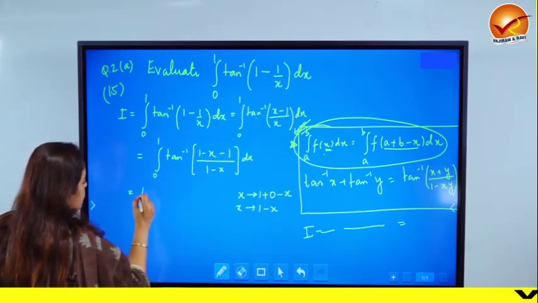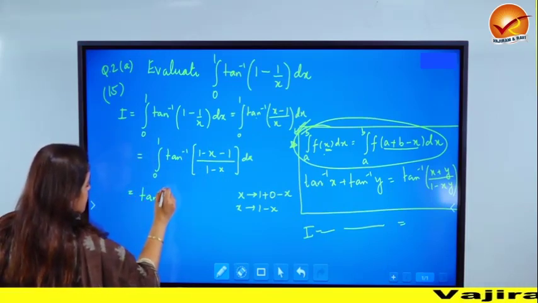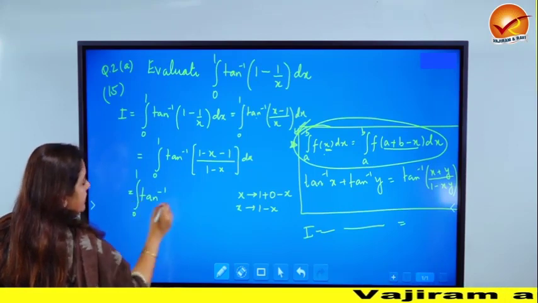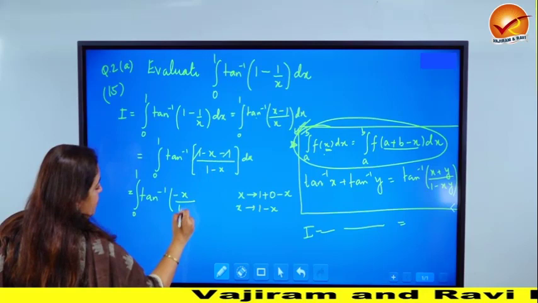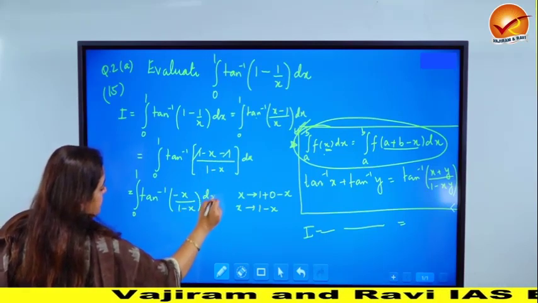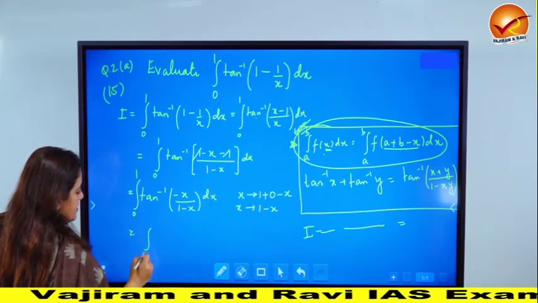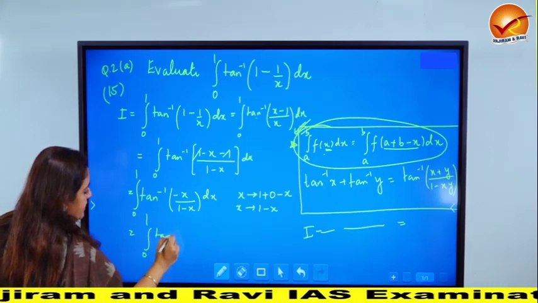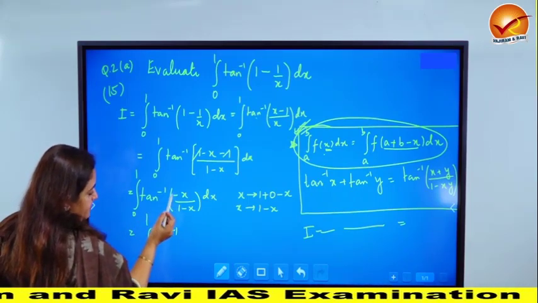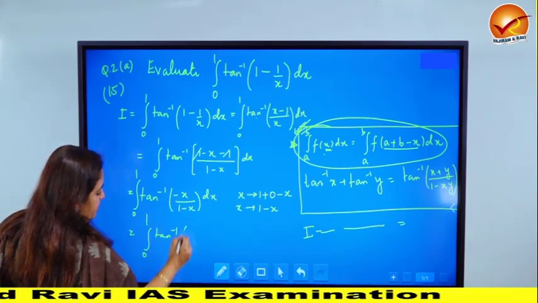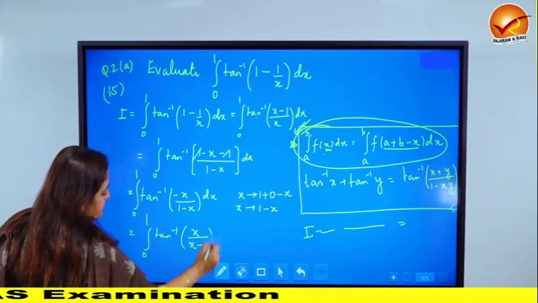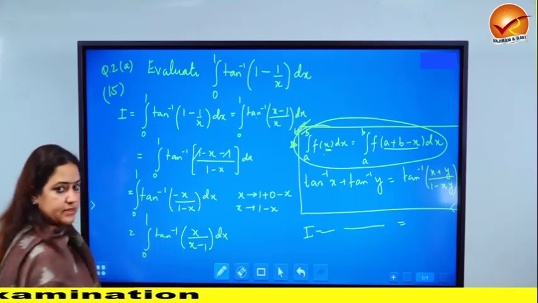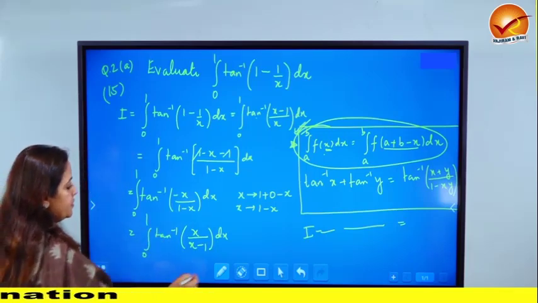What does this boil down to? This becomes 0 to 1 tan inverse of minus x upon 1 minus x dx, which is what? 0 to 1 tan inverse. If I use this minus sign with the denominator, I get x upon x minus 1 dx. So what are the things to take away from here?